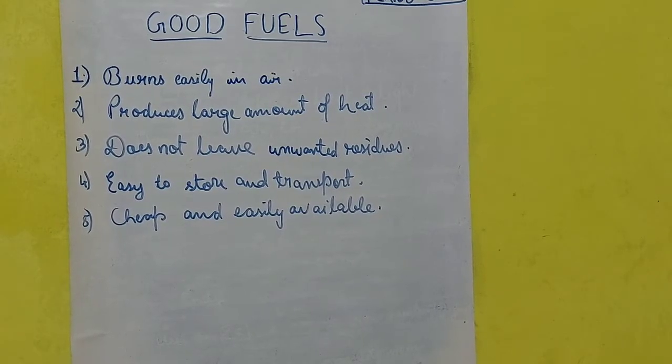Good fuels are also called ideal fuels. We cannot get all the characteristics in one fuel. But even then, the fuel which satisfies most of these requirements, more than 50% of them, is considered a good or ideal fuel.